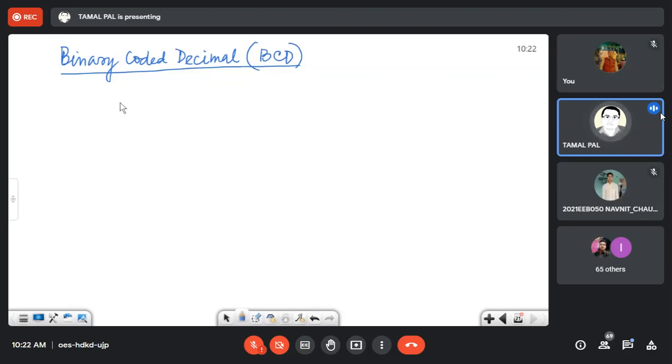So this is very simple. You will make a short note on it later, but just try to understand the idea. How many digits are possible? 0, 1, 2, 3, 4, 5, 6, 7, 8, and 9. I think these are the decimal digits. So you have to directly represent this with binary. Can you tell me how many bits are required to represent it?